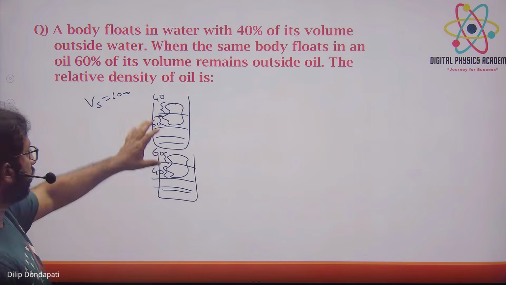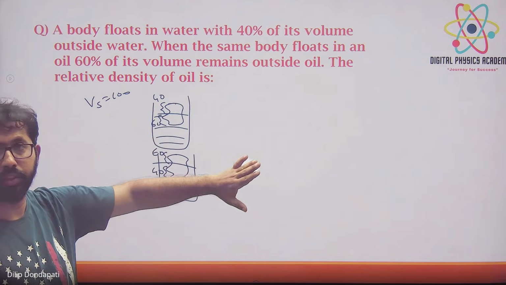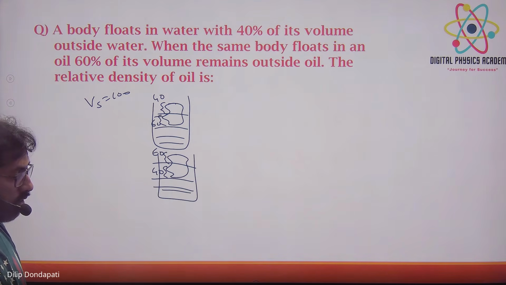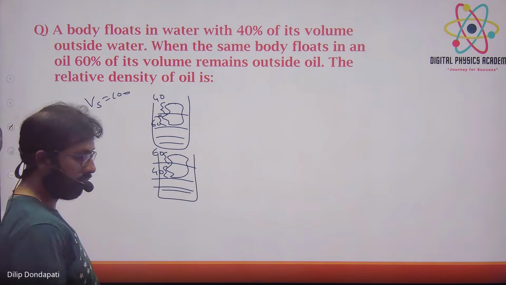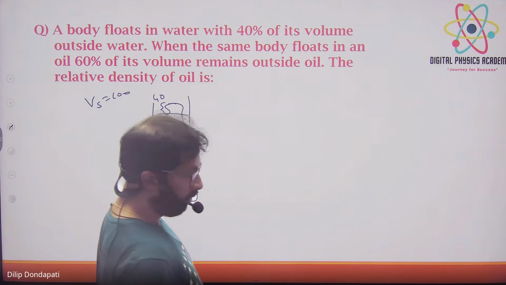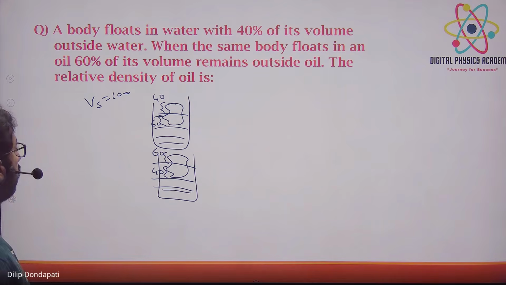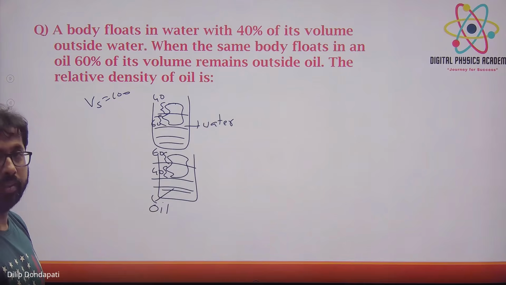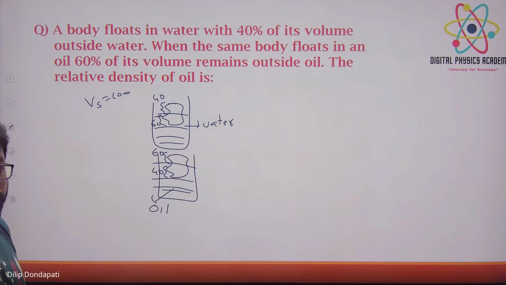Use the equation. Apply the first equation: Vf into rho f is equal to Vs into rho s. Make the first equation for water, and the second equation for oil, and solve. Divide and it will come. This one is oil, this one is water. So relative density of oil will be density of oil by density of water only. So it'll be 60 by 40, that is 1.5 only.